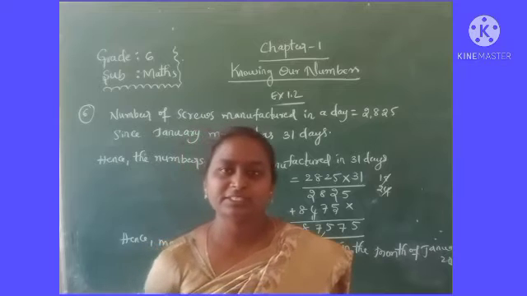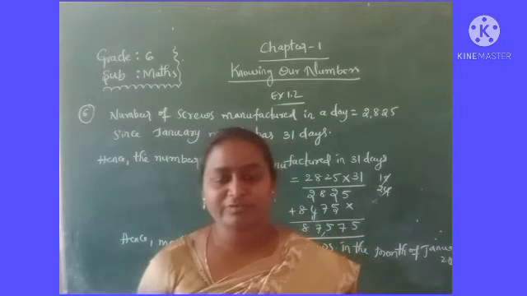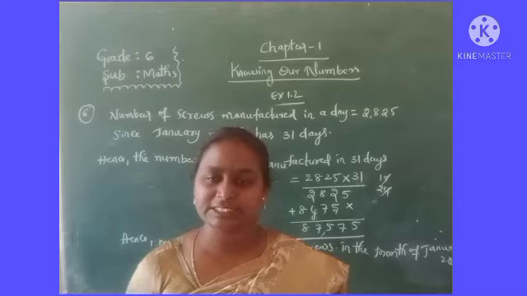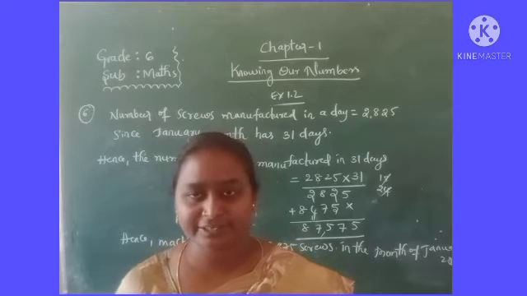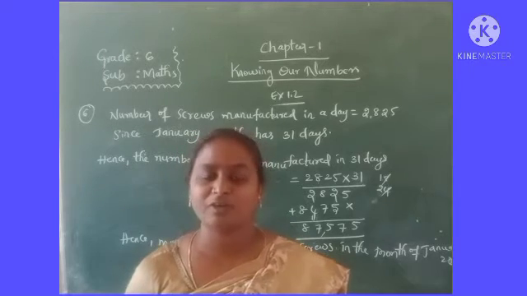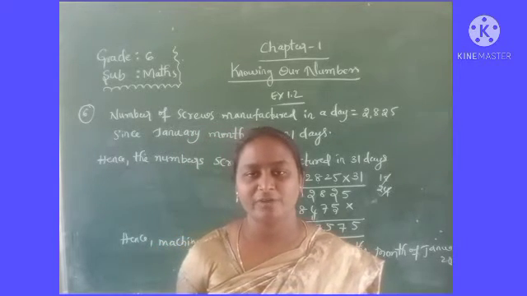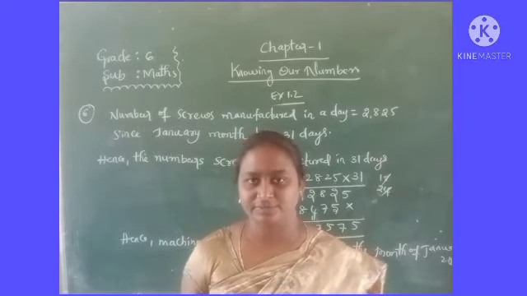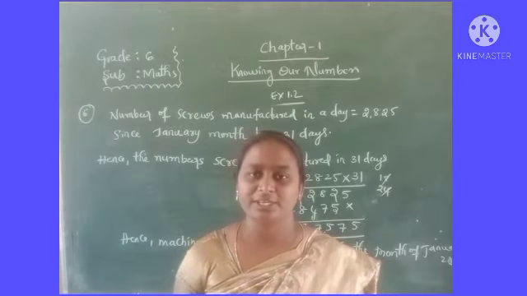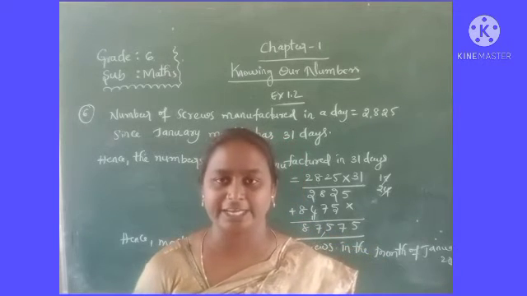So here what will you do? Multiplication, subtraction or addition or division? Subtraction. How much amount is left with her? Means you have to do the subtraction. First we have to write how much amount she had.